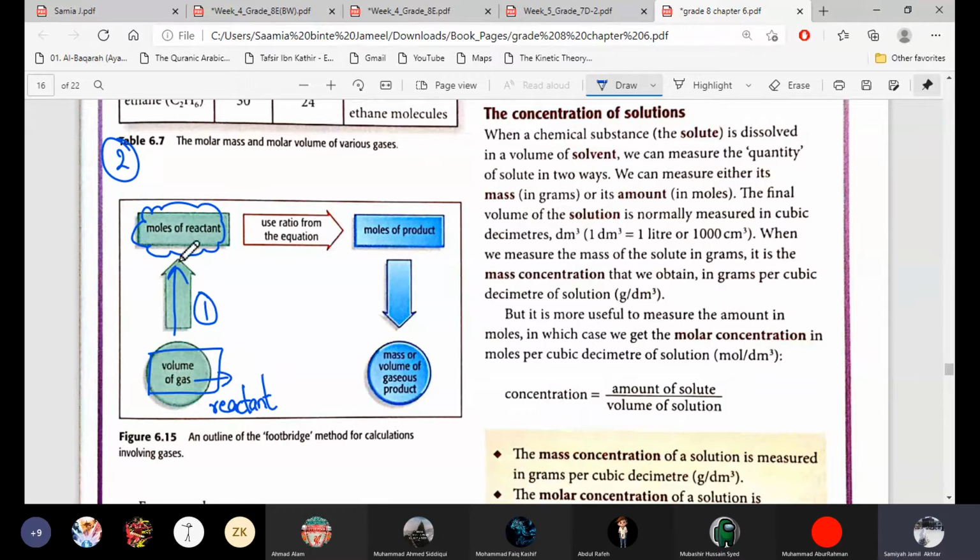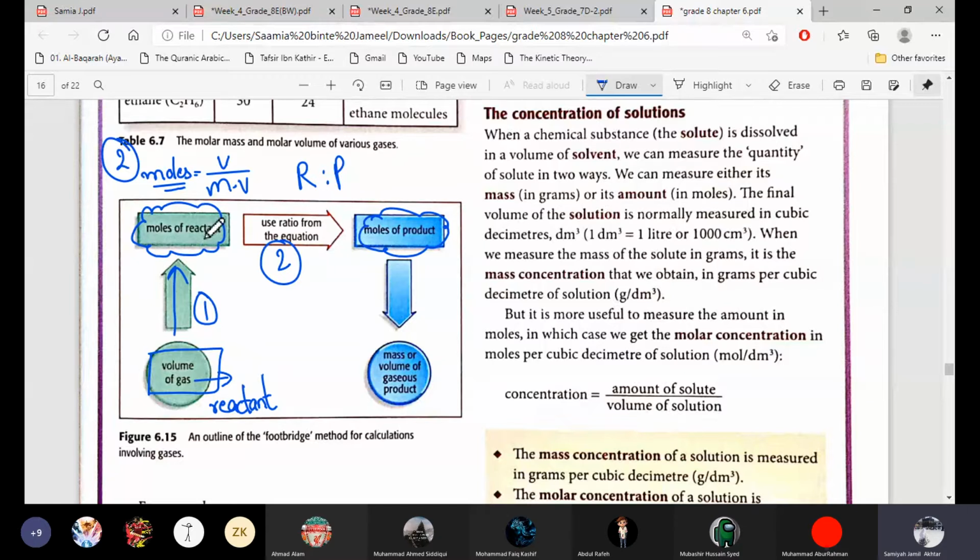From the volume which is given to you, find the moles, and you will use the same formula, moles is equal to volume divided by molar volume. We will use this formula to find the number of moles when the volume is given to us. And then we will do the second step. When we have the moles of the reactant, we will find the moles of the product by taking the ratio from the equation, the ratio of reactants and products.